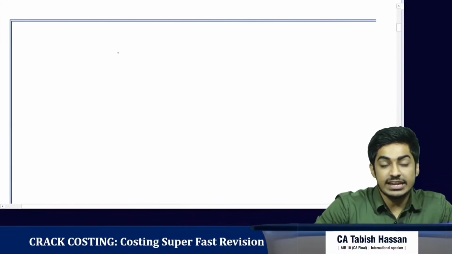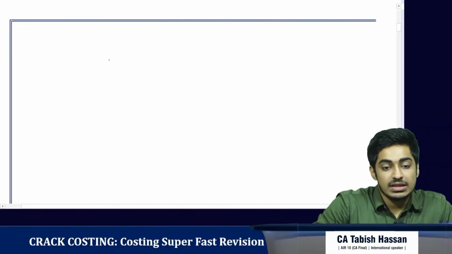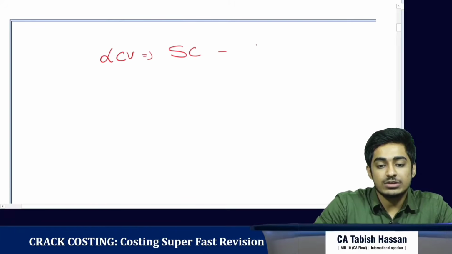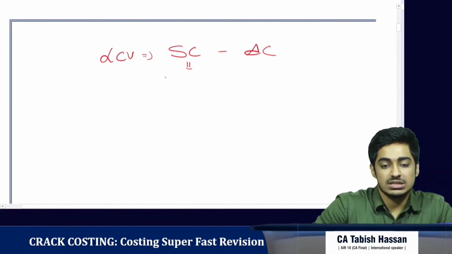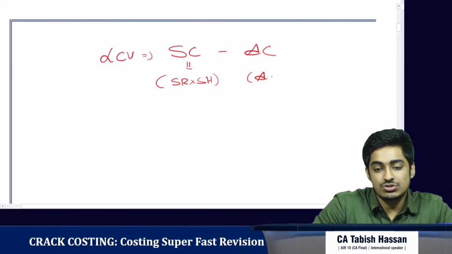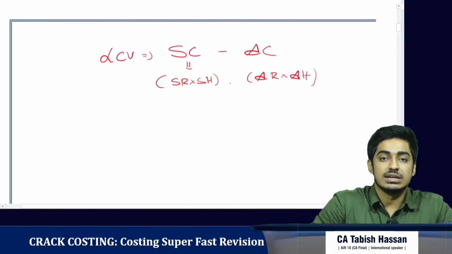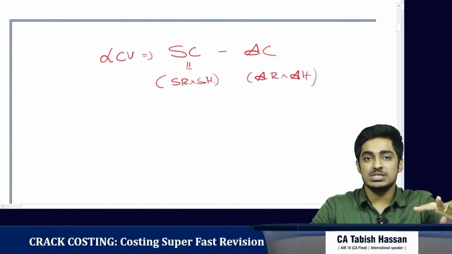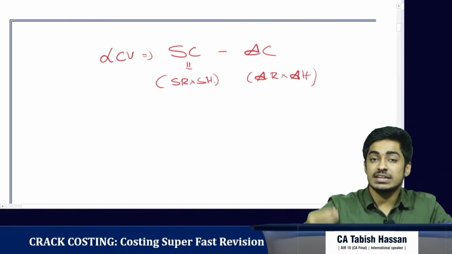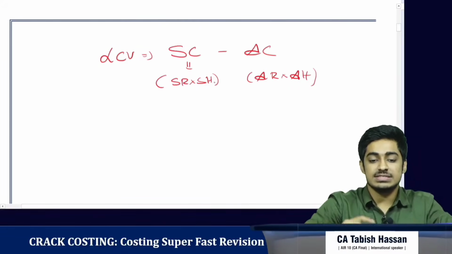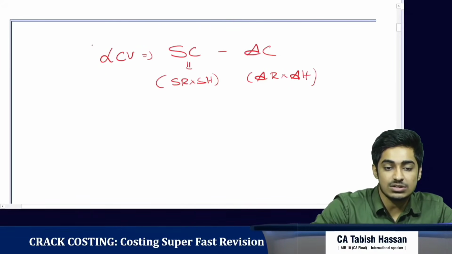Let's directly start developing the formula. Labor cost variance is the difference between standard cost and actual cost. And what is standard cost? It is standard rate into standard hours minus actual rate into actual hours. Clear? So he should have worked for 8 hours at the rate of 100 rupees per hour. That is 800 rupees, the standard cost. He has actually worked for 10 hours at the rate of 120 per hour. 1200 is the actual cost. The 400 difference is the variance. That is the increase in cost.